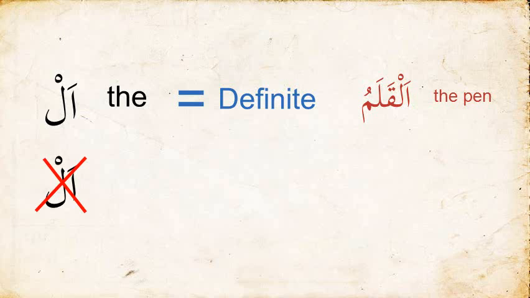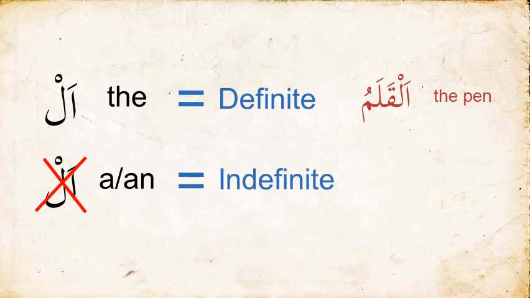If there is no al at the beginning of a word, we are going to translate it as a or an, and this would make the word indefinite. For example, the word qalamun has no al at the beginning, therefore we will translate it as a pen. So in summary, when a word has al at the beginning, it is definite and we will translate it as the. When a word has no al at the beginning, we will translate it as a and it would be indefinite.